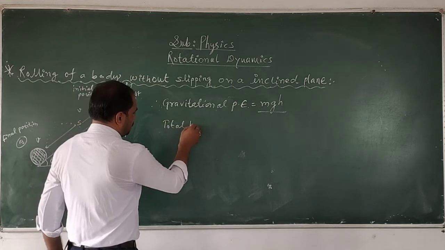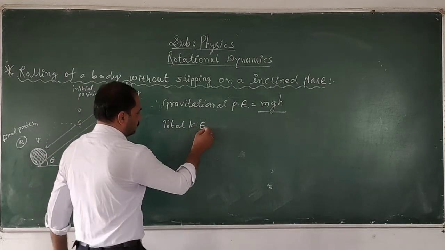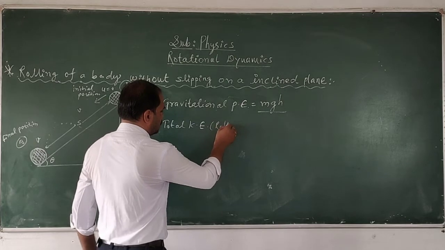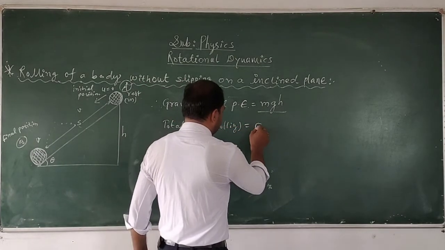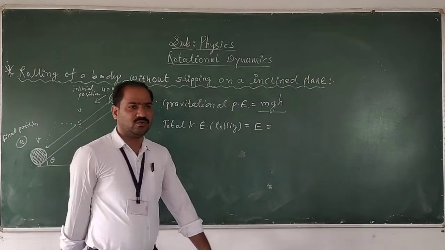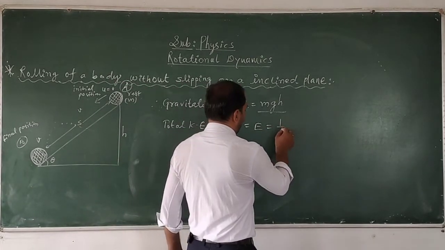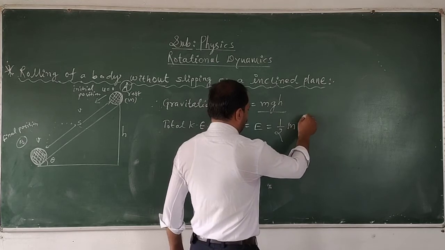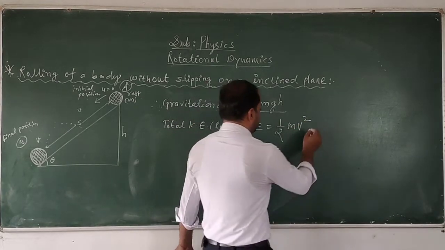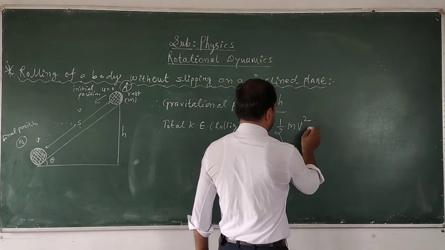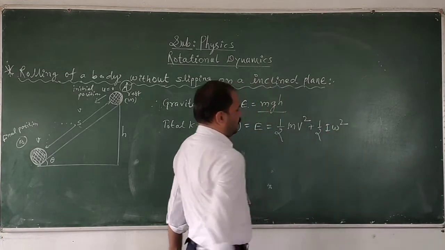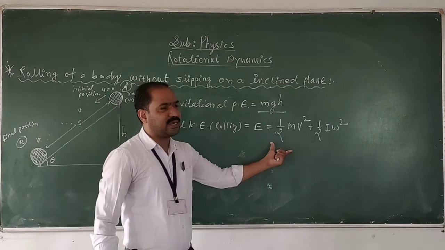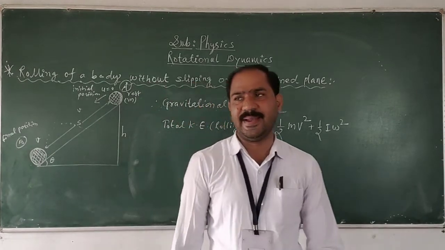Total kinetic energy during rolling is equal to, we have seen this expression, E equals half m v squared plus half I omega squared. The first part of the equation gives you the translational kinetic energy.